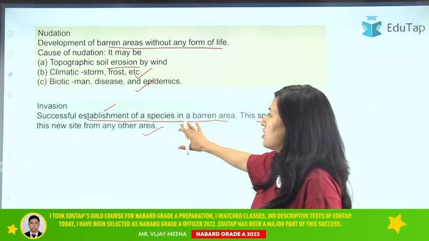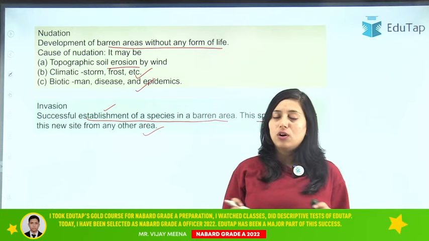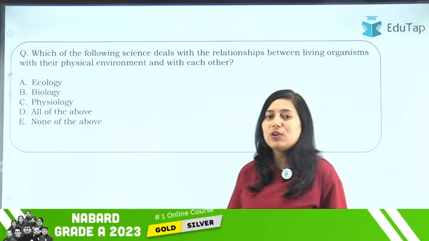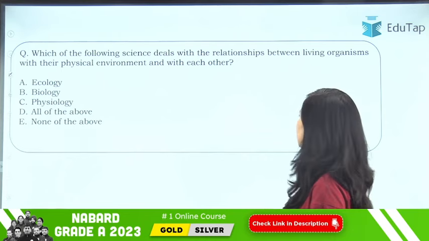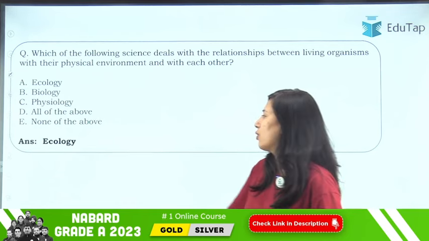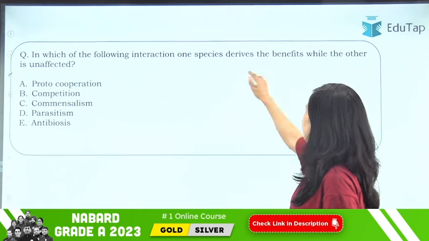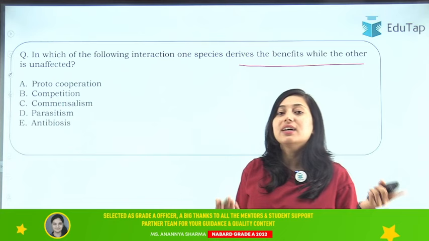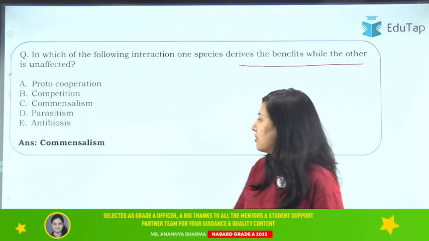Clear? So these are the terminologies which are very important. And now I hope all the concepts which we have discussed till now are clear to you, right? Now let us discuss questions. First is, which of the following sciences deals with the relationship between living organisms with their physical environment and with each other? Very easy, it is ecology. Then we have, in which of the following interactions one species derives the nutrition while the other is unaffected? Here one is deriving the nutrition but another is unaffected. So here the answer will be commensalism.